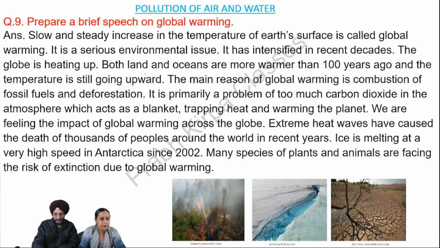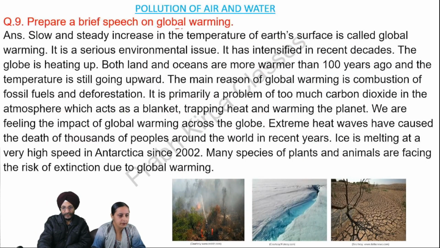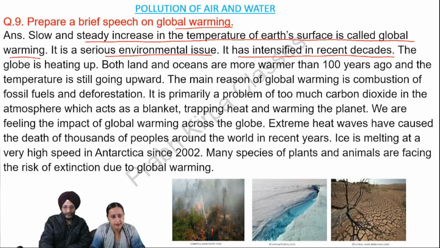Next question. Prepare a brief speech on global warming. Answer. Slow and steady increase in the temperature of Earth's surface is called global warming. It is a serious environmental issue. It has intensified in recent decades. The globe is heating up. Both land and ocean are warmer than 100 years ago, and the temperature is still going upward.